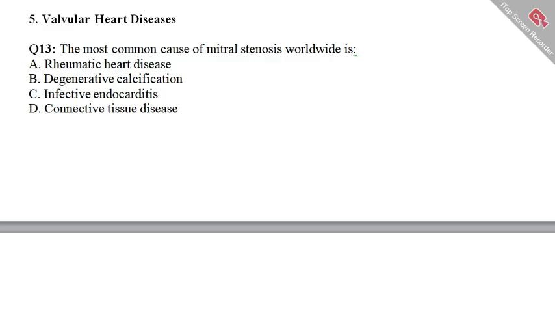Question number 13: the most common cause of mitral stenosis worldwide is option A, rheumatic heart disease; option B, degenerative calcification; option C, infective endocarditis; and option D, connective tissue disease. Take a 5-second pause, select the correct answer, and compare your answer with the answer we will provide, which is definitely the correct answer.